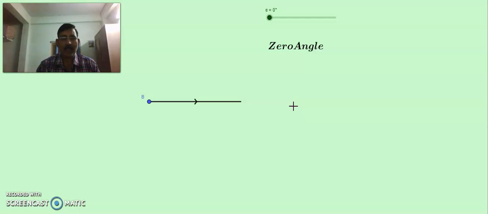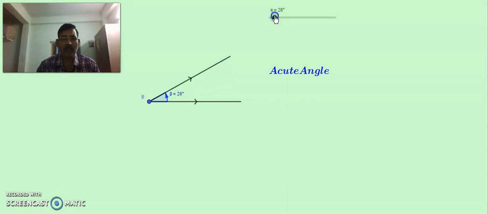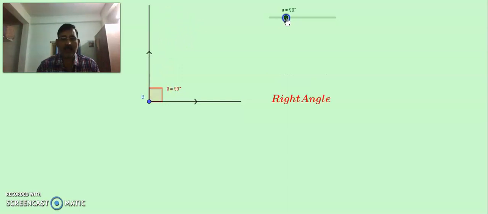When the measure of the angle formed between the two rays is 0 degrees, then it gives us a zero angle. Just observe. Here you can observe that the ray is moving from its original position. Now it is moving ahead. When this angle lies between 0 and 90, the angle formed is known as an acute angle. When the angle is exactly 90 degrees, then it is called a right angle.